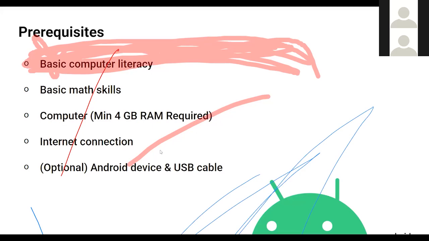We also require an internet connection. And if you have an Android device that you can directly connect with your Android Studio, we'll look into how we can do that also in the future sessions. It will be nice if you can connect it directly instead of using an emulator.